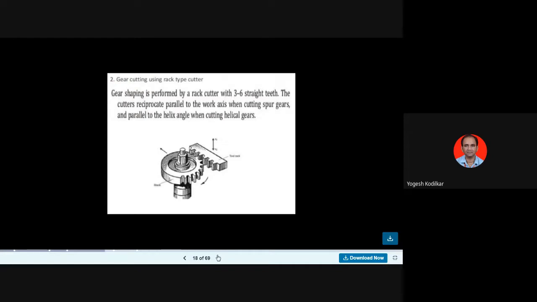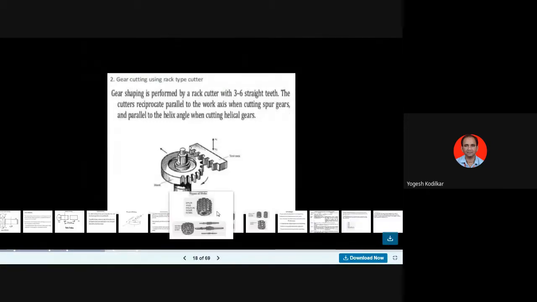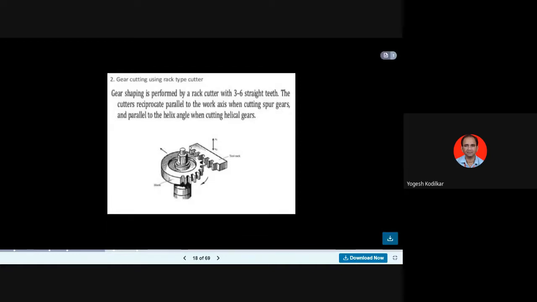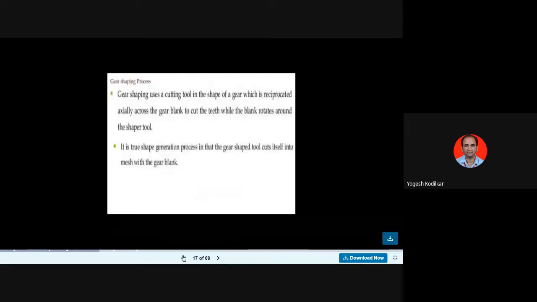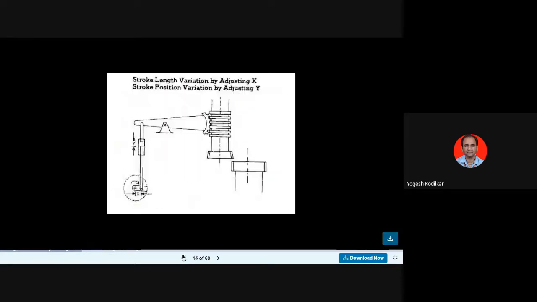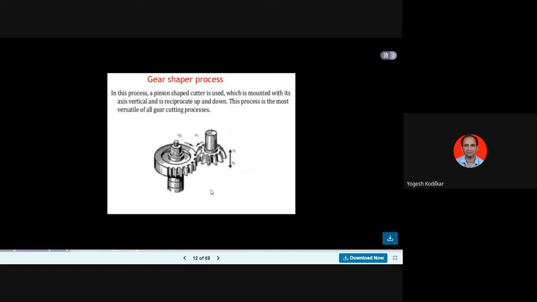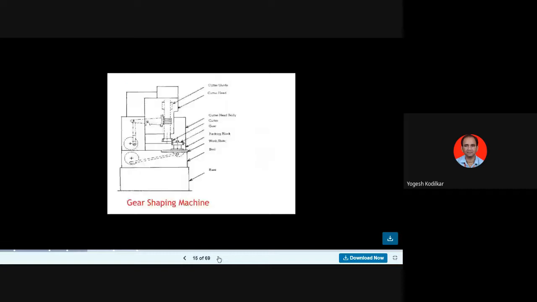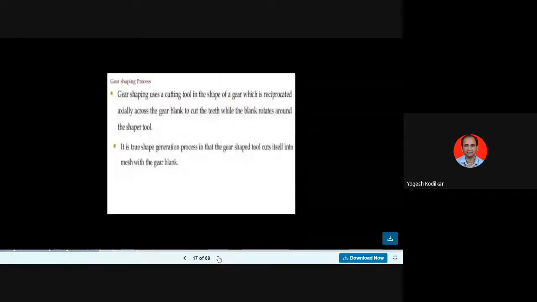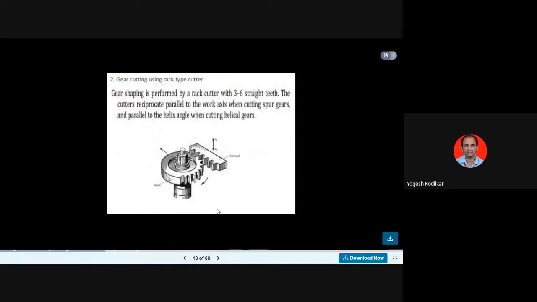Then next is the gear cutting using rack type cutter. So students, gear shaping using rack type gear cutter. आपण बघितलं, रॅकमध्ये ही स्ट्रेट लाईन पाथ असतो गिअर टीथ असलेला, दॅट इज अ रॅक. सो इन दॅट, विथ द हेल्प ऑफ दिस रॅक वी कॅन शेप द गिअर. दॅट इज अ रॅक टाइप गिअर. म्हणजे प्रिव्हियस काय होतं आपलं, दिस इज अ गिअर शेपिंग बाय पिनियन टाइप कटर, बट whereas this gear shaping is with the rack type cutter. Gear shaping involves the rack type cutter, that is the rack is there, so gear shaping is performed by rack cutter with 3 to 6 straight teeth.